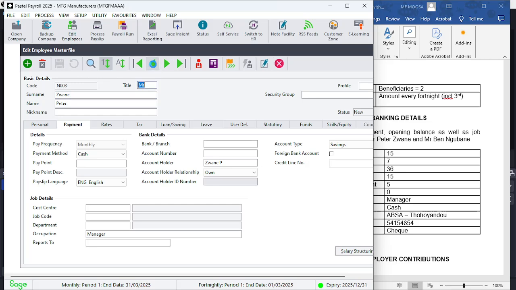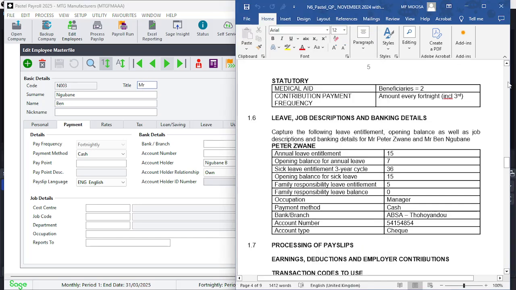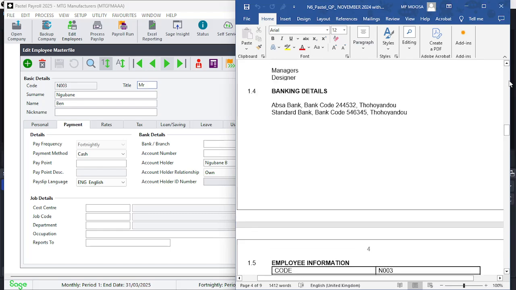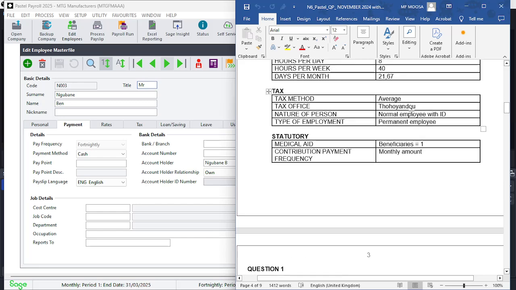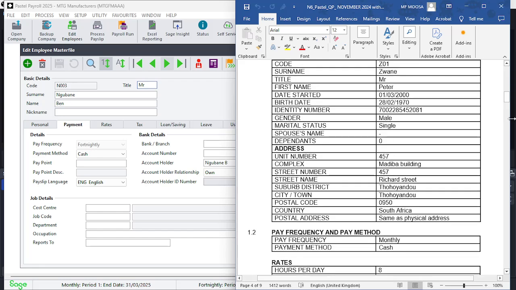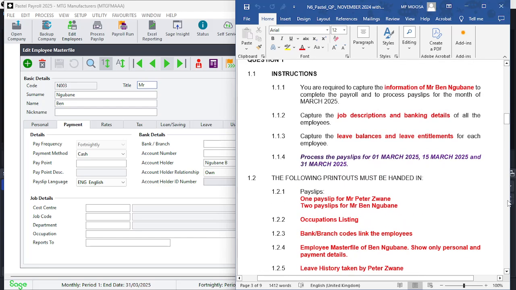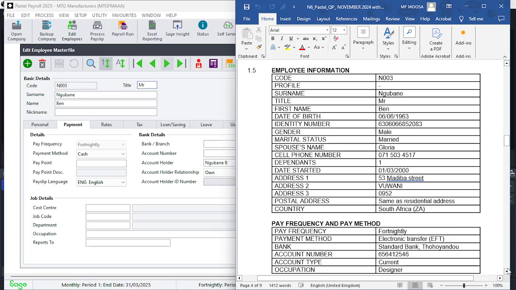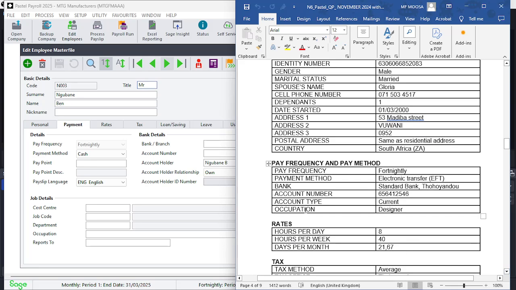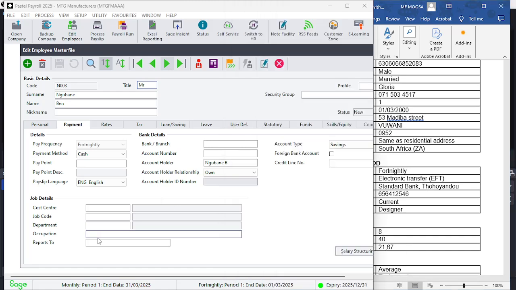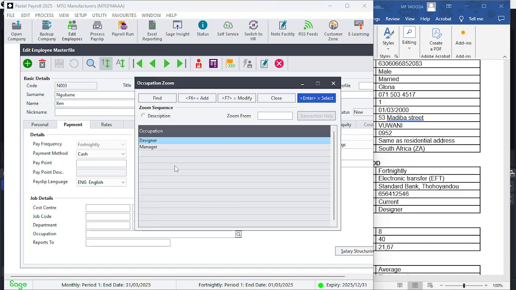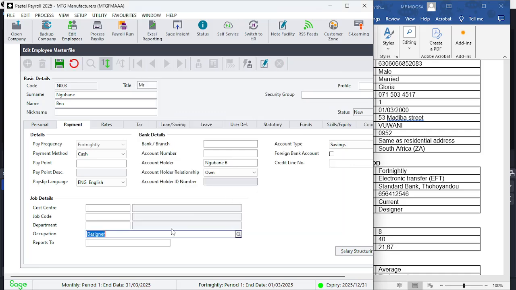So let's go and find Mr. Ngubane, and you know from earlier, he is the designer. Let's confirm here. Go and look up somewhere along the line there. This is Mr. Zwane. Let's find Mr. Ngubane. It does take time, but just to explain it for explanation purposes, there's a designer. So we click here, Mr. Ngubane. When you have selected Mr. Ngubane, you are on his profile and you know that he's a designer. Enter, and there comes the designer allocated. We'll click save.